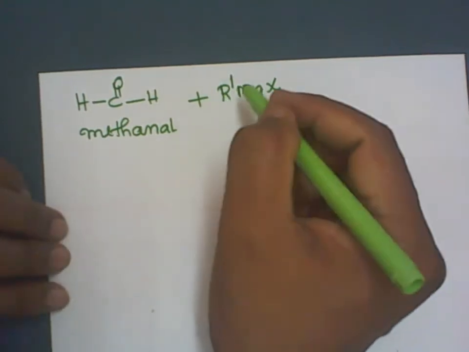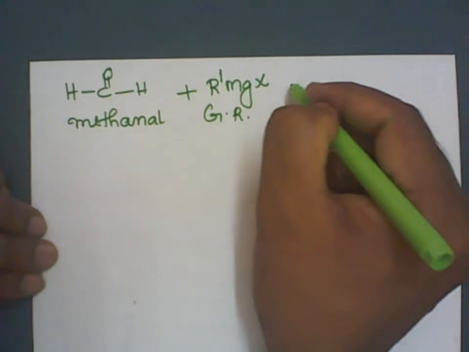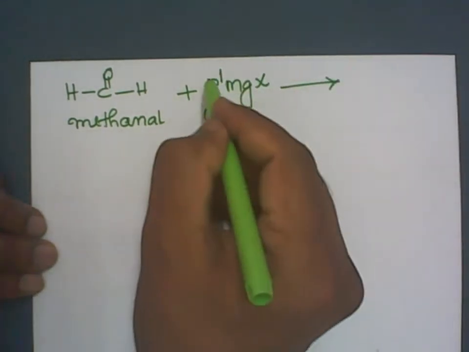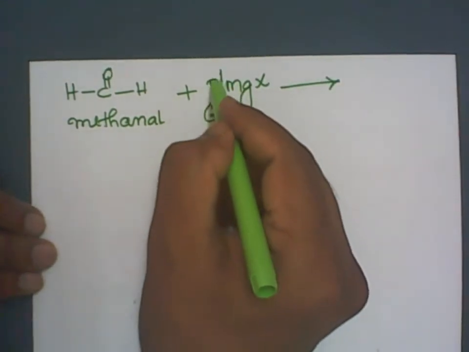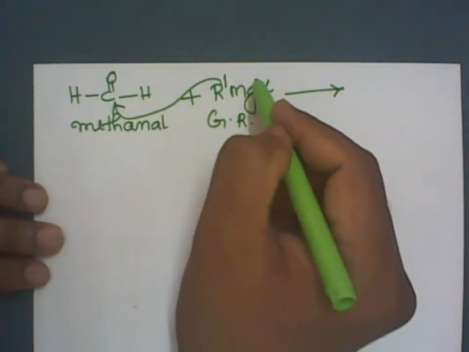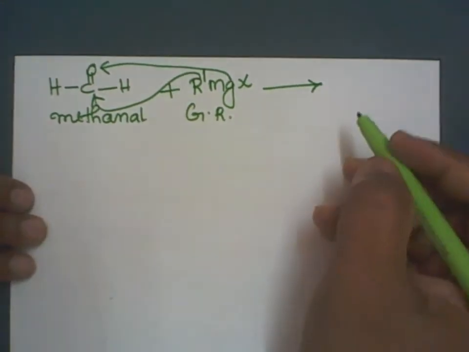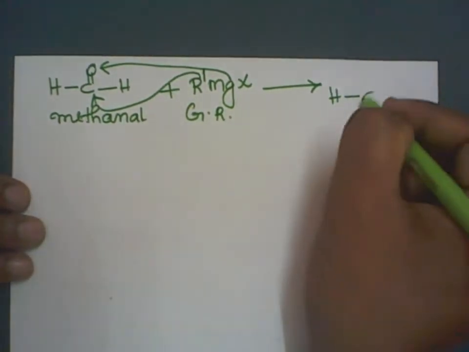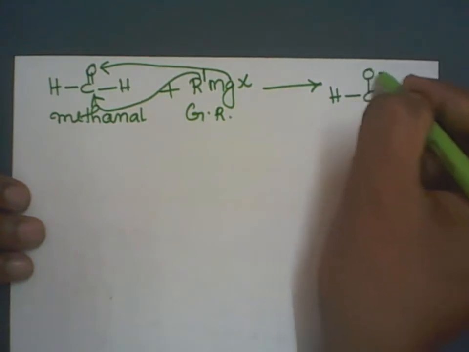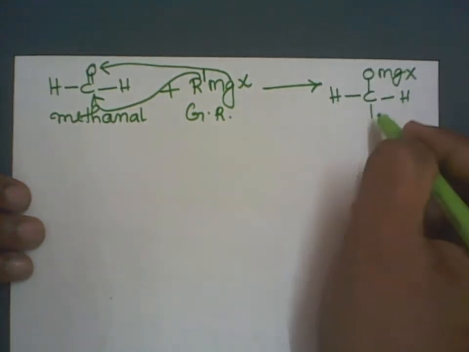So let me write R' MgX. This is the Grignard reagent. Now, the Grignard R' will go to the carbon atom, the double bond becomes a single bond, then the remaining MgX will go to the oxygen. So we'll get an addition product, an adduct: hydrogen, carbon, single bond O-MgX, then hydrogen here, then the R' group.